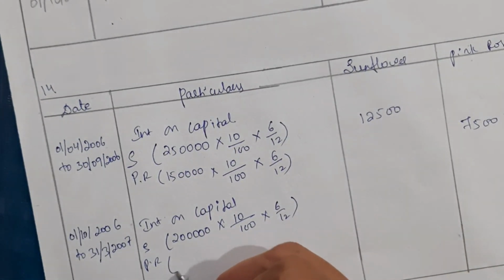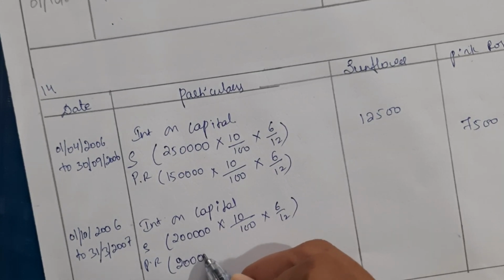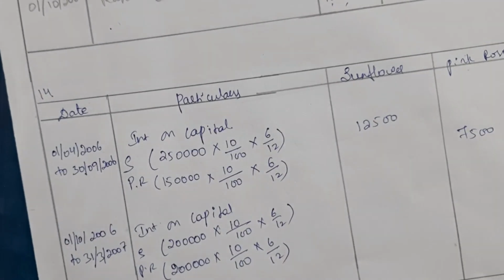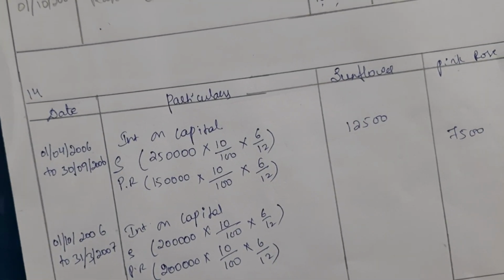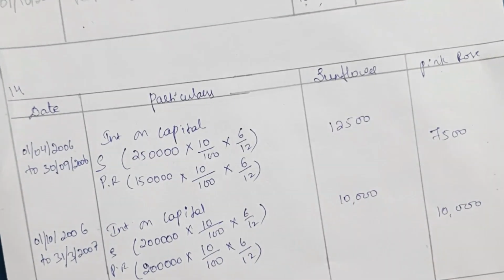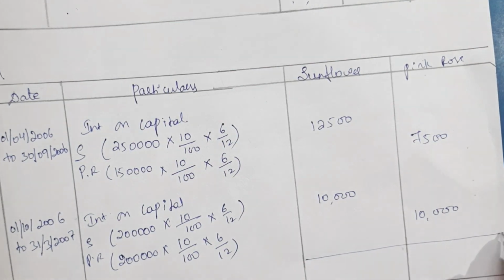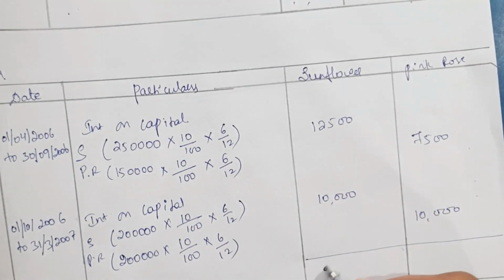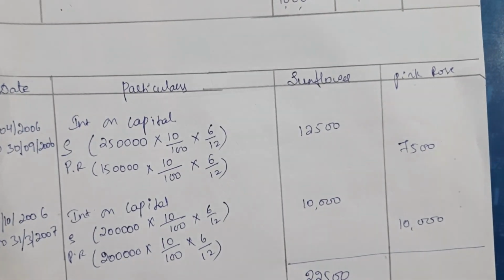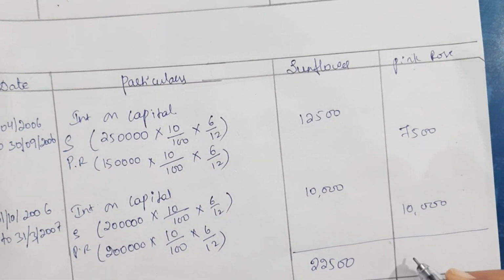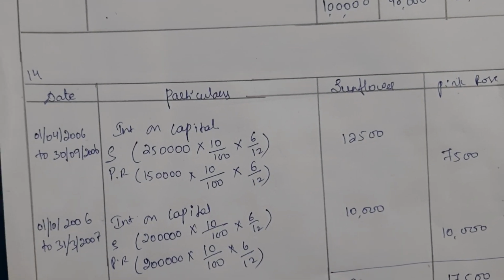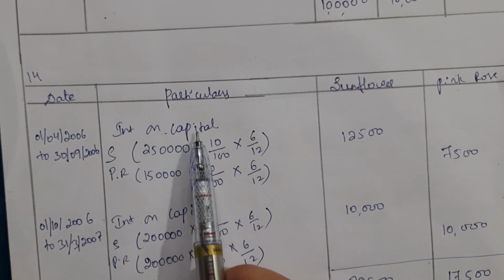Then 2 lakh for Pink Rose into 10 by 100 into 6 divided by 12. When we simplify this, we will get rupees 10,000 for both of them. Now the total interest on capital of Sunflower would be rupees 22,500, and the total interest on capital of Pink Rose would be rupees 17,500.